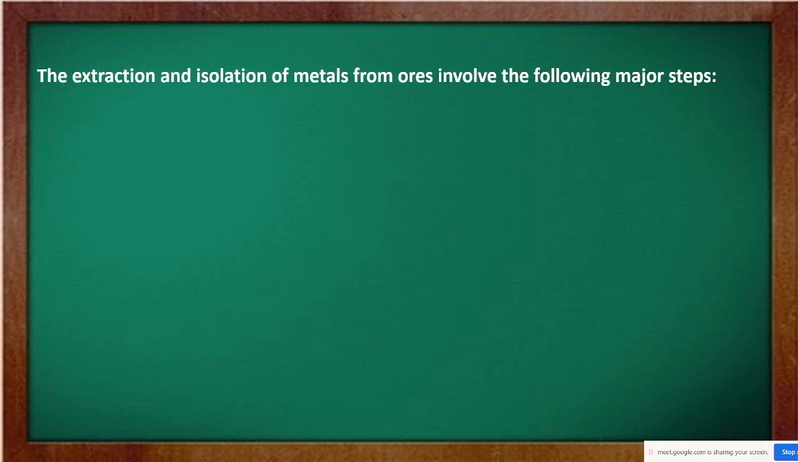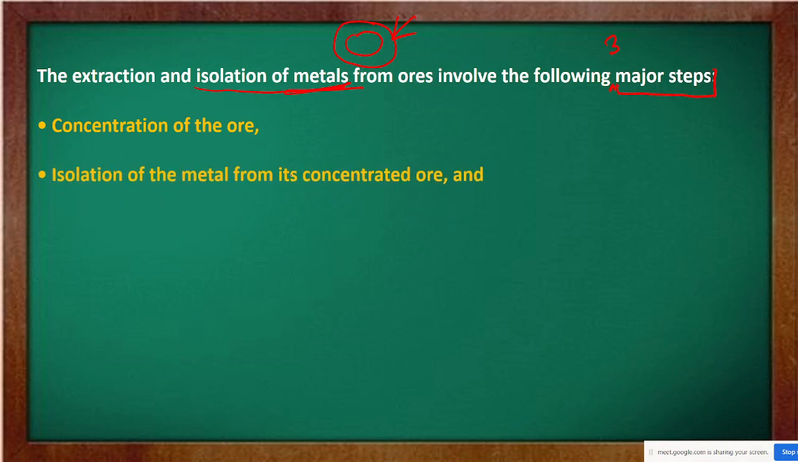The extraction and isolation of metals means that from whatever comes out of the ground, we now have to separate the metal. What are the processes involved in this extraction? They are basically divided into three major steps. The first is concentration of the ore. The next is isolation of the metal from its concentrated ore, and the last is purification of the metal. These three steps are involved in extraction as well as isolation of metal from ore.